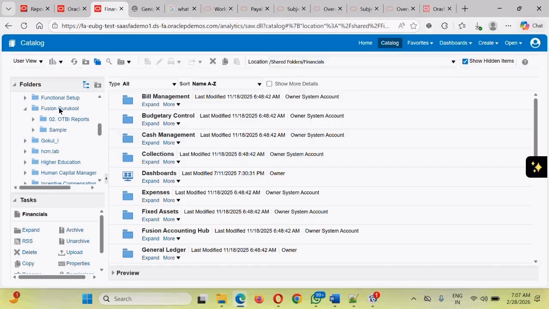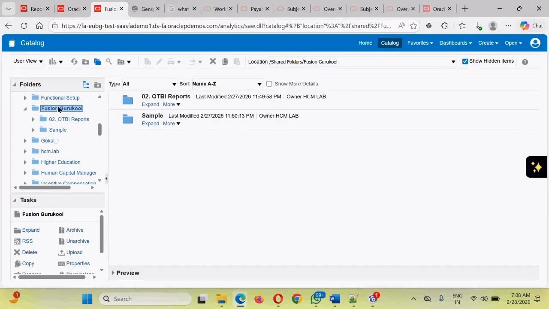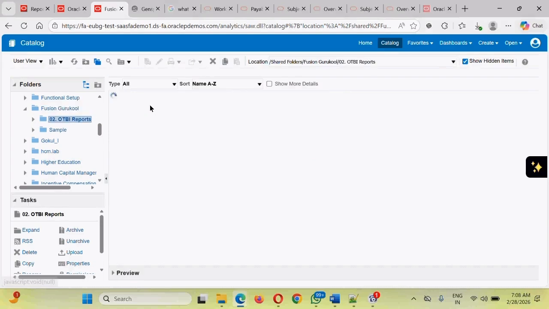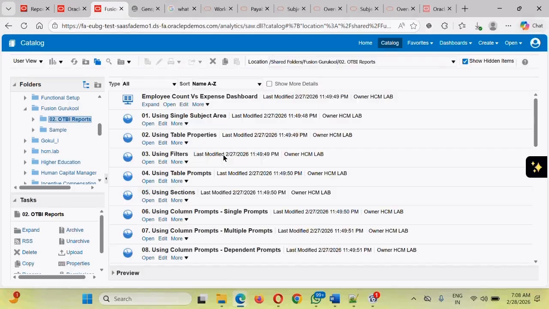Okay guys, as part of this particular training program, we will be handing over all the possible scenarios and samples. We have created this particular folder. Under that we have kept these OTBI reports. There are different components and techniques that we are going to learn.